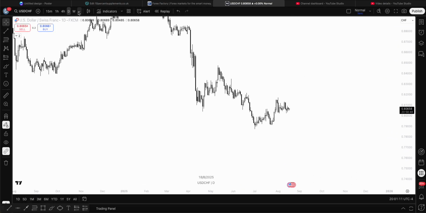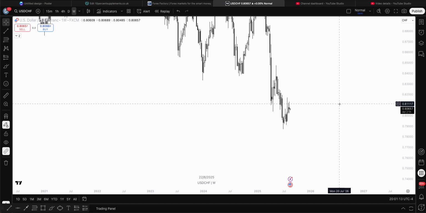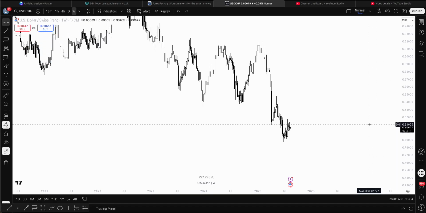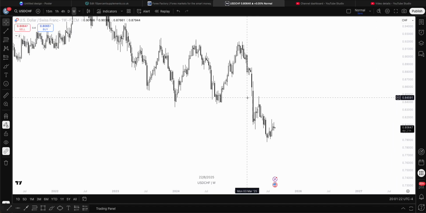USDCHF. Now, sorry, been too many times this year. I don't know what's going on. So cool. You guys can see we had a weekly range from this high to this low, but price has given us a big wick hitting this weekly order block, but nothing too crazy in terms of move away.